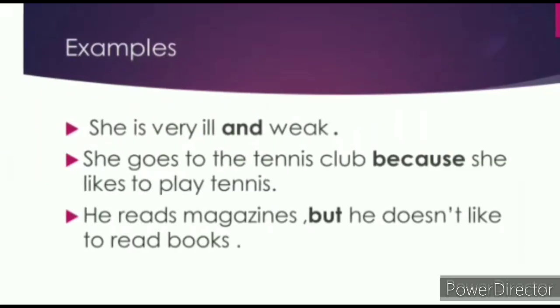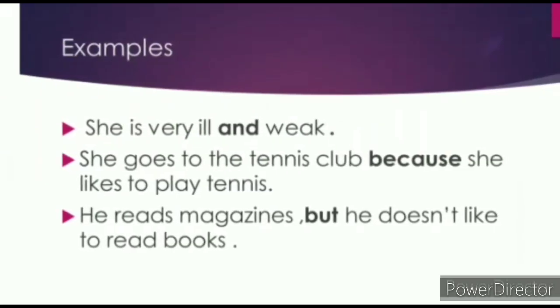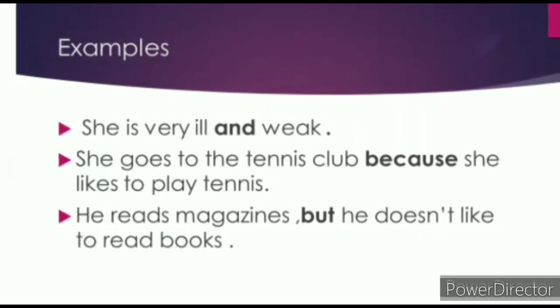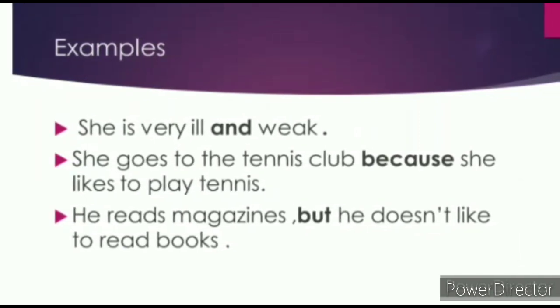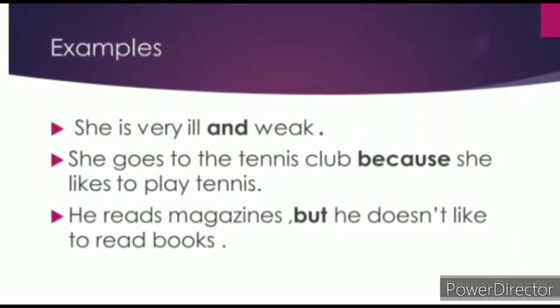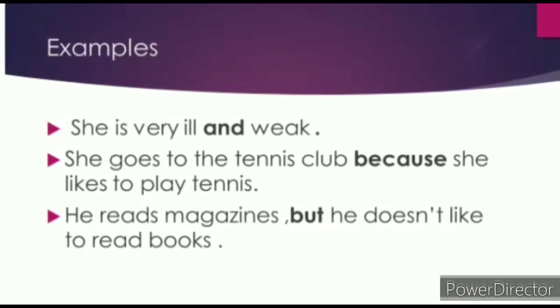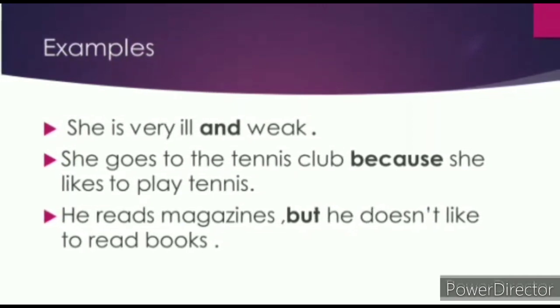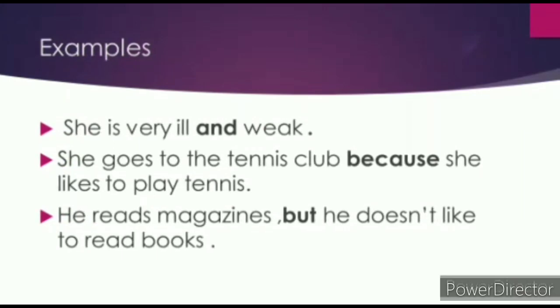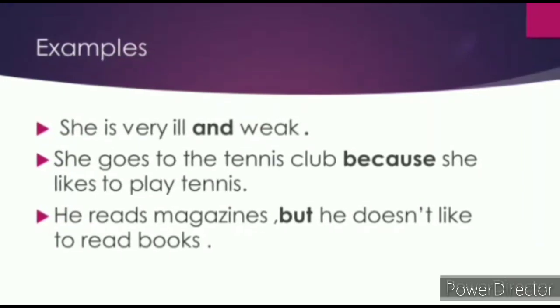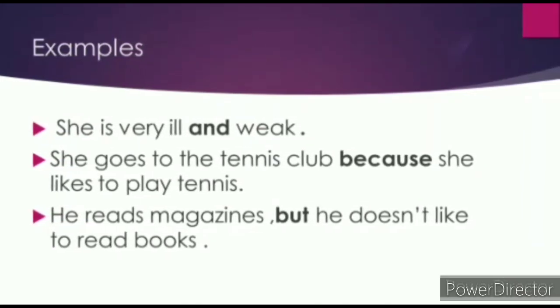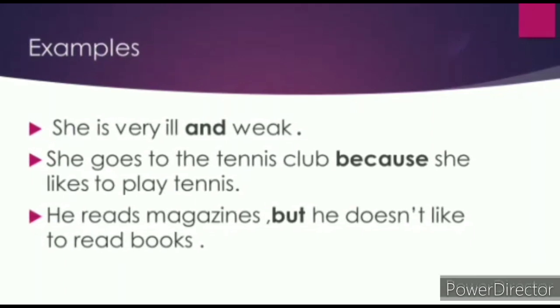Now let's see the first sentence. She is very ill and weak. Here and is a conjunction, and it is something you can define as the same, similar or equal without any contrast. Now the second one is she goes to the tennis club because she likes to play tennis.